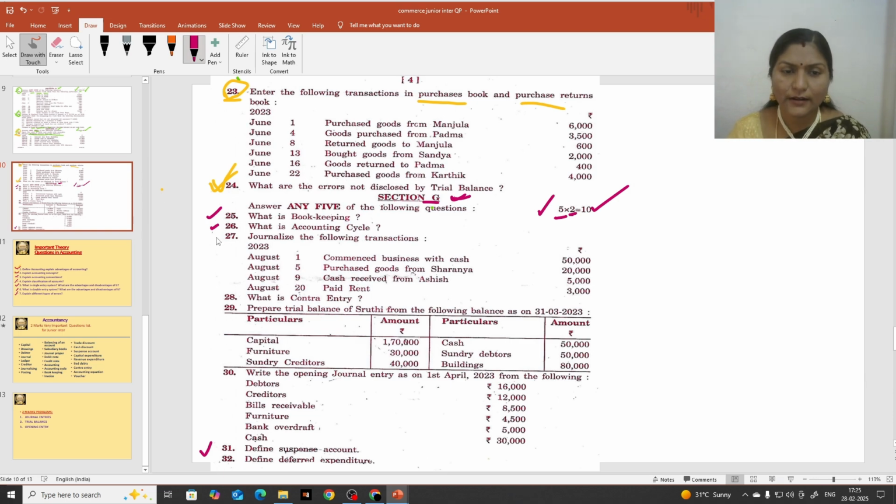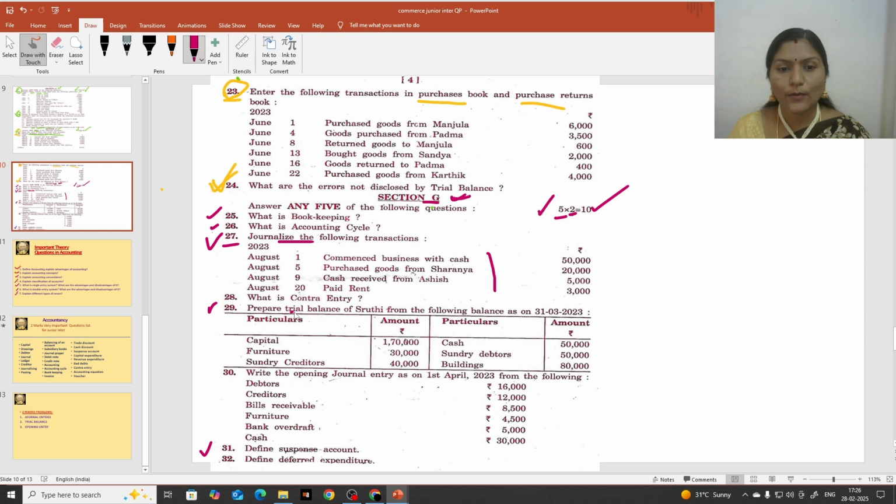One is journal entry. These are compulsory, students. You will get it compulsorily. Journalize means you should write journal entries. You will get 4 transactions, and you should write journal entries for that.